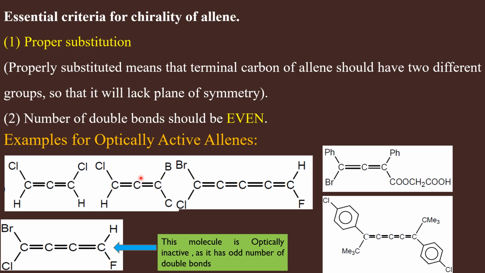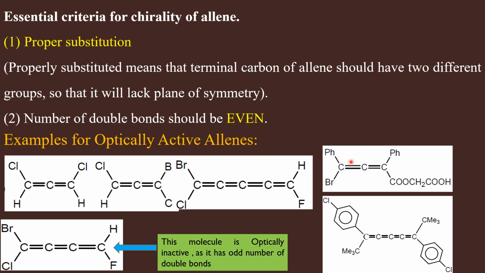And this molecule also is chiral because it is fulfilling both the conditions. Groups are different, even number of double bonds. And this is also chiral because the groups at the ends are different. There are four cumulated double bonds, so therefore an even number of double bonds are present. Therefore this is also chiral.